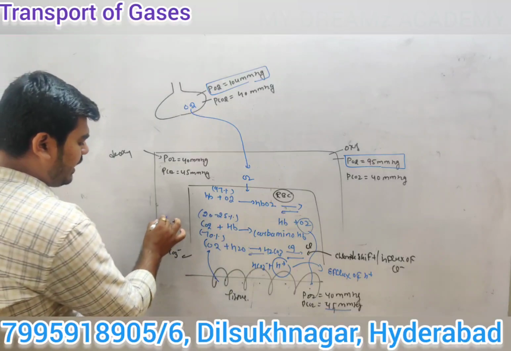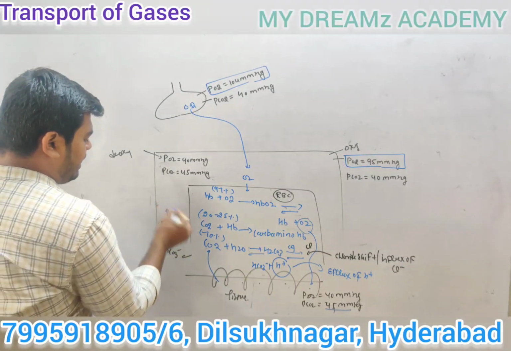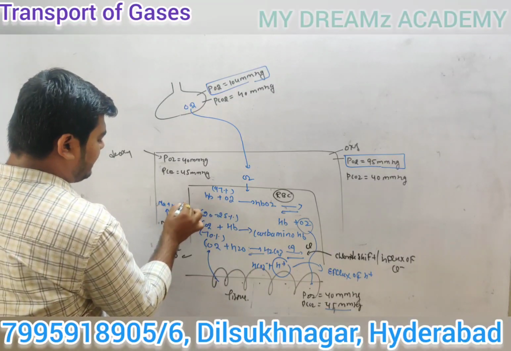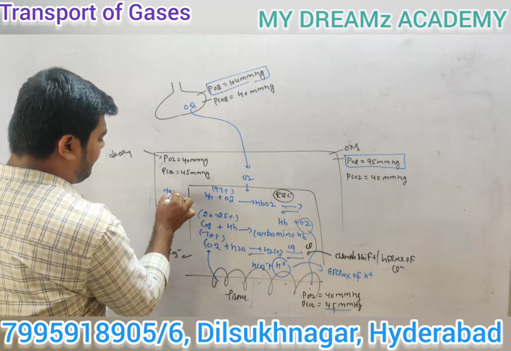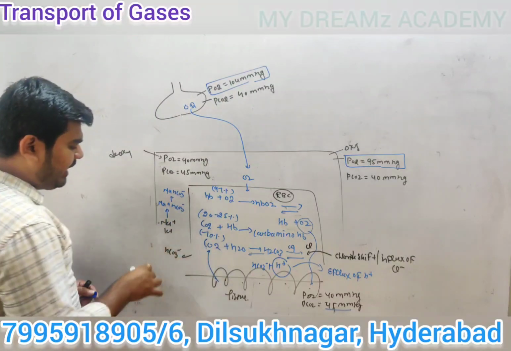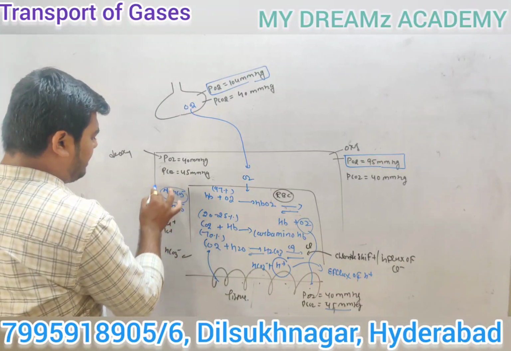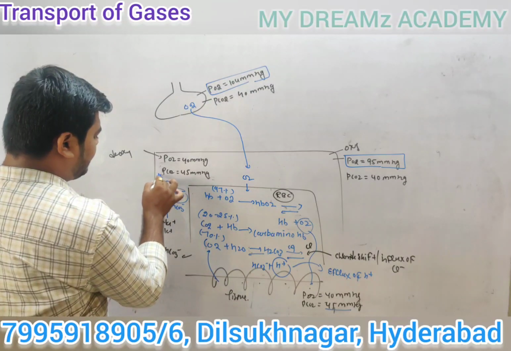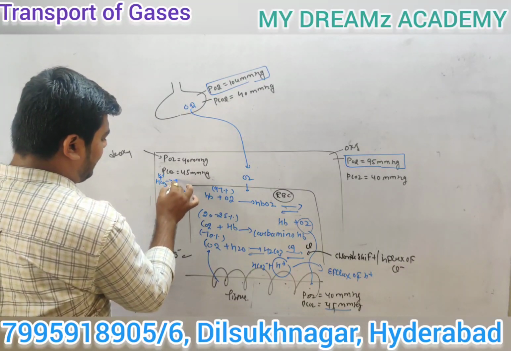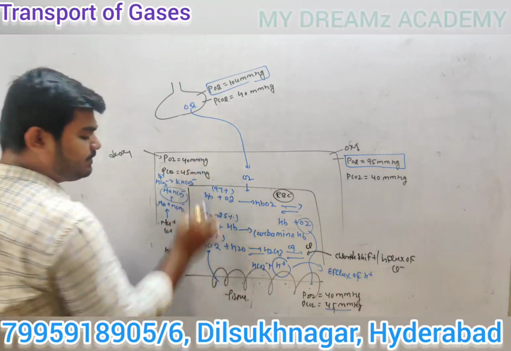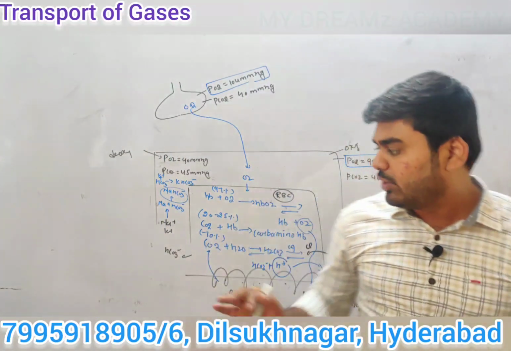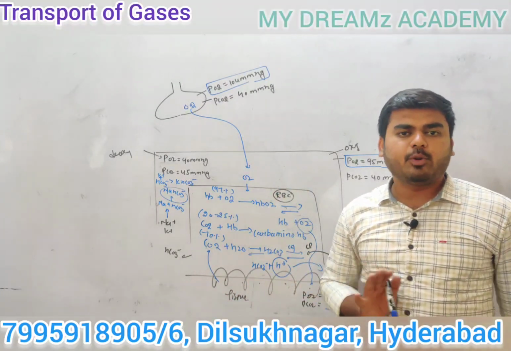When bicarbonate binds with sodium, it forms sodium bicarbonate, or when it binds with potassium, it forms potassium bicarbonate. So carbon dioxide is transported in the form of sodium bicarbonate as well as potassium bicarbonate.